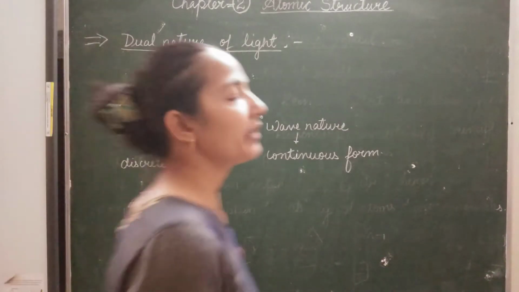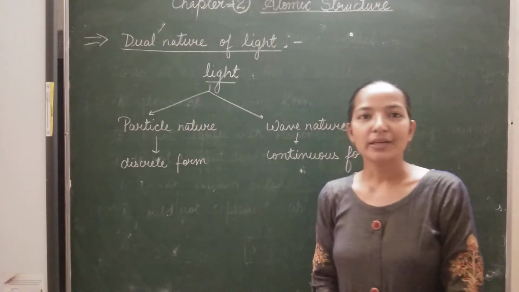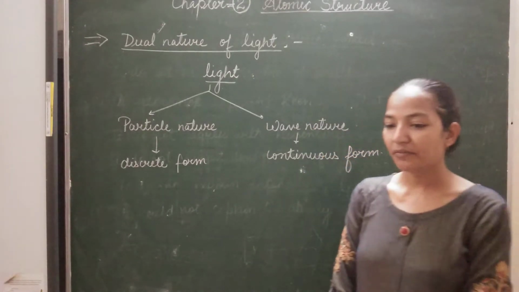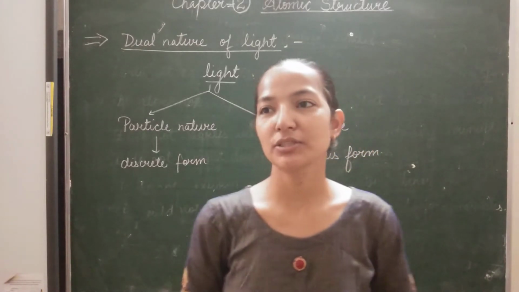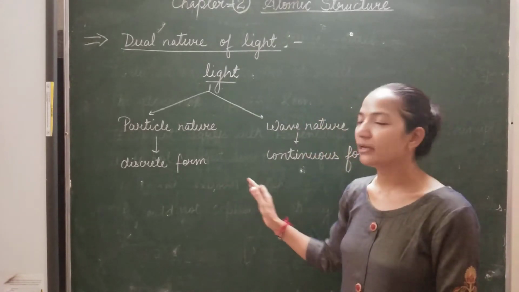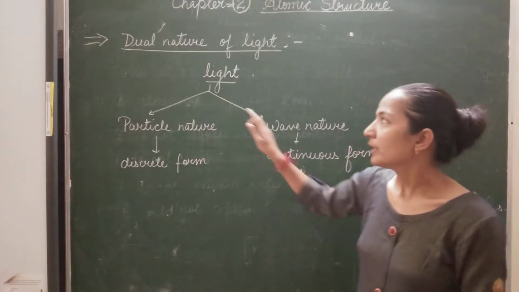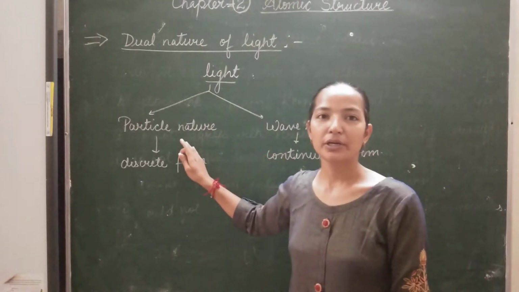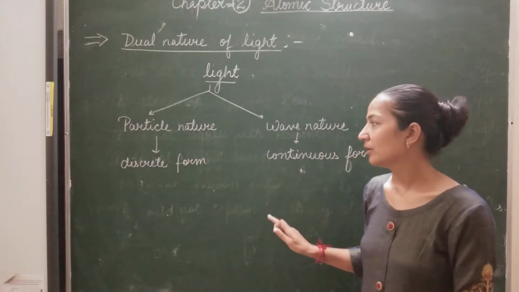Students, the next topic is the dual nature of light. Light has several theories given, like Maxwell also explained about electromagnetic radiation. Several theories are given related to the particle as well as the wave nature of light. It was told that light has two different types of nature, particle nature as well as wave nature.